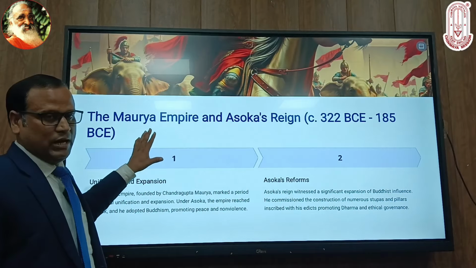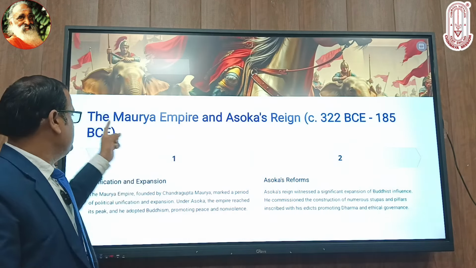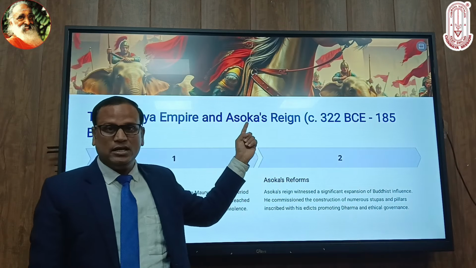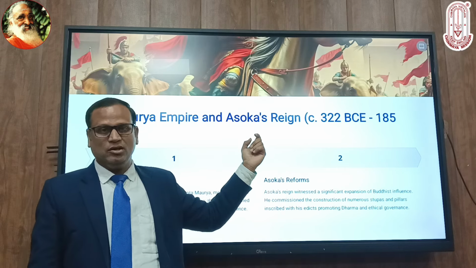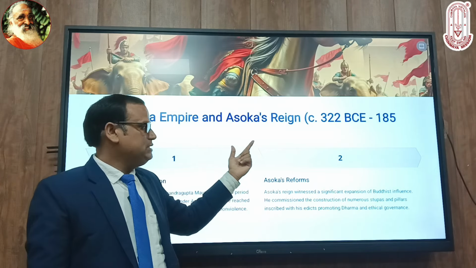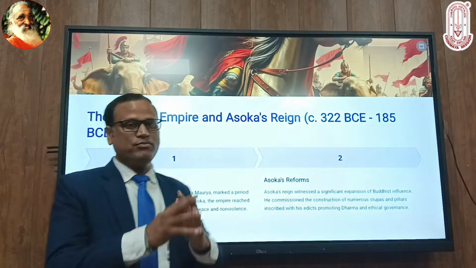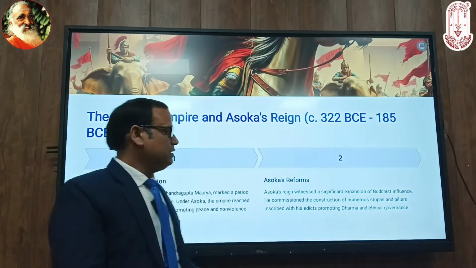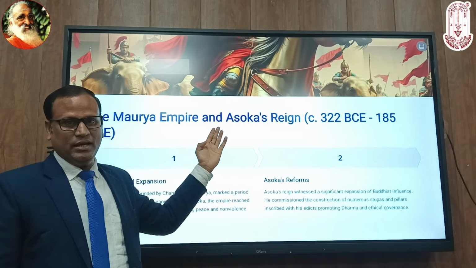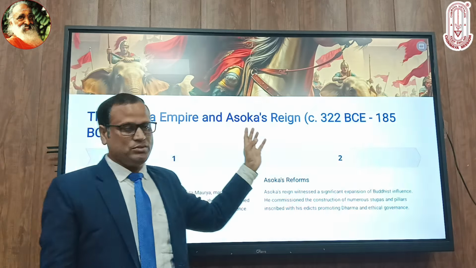Now, after this change, one dynasty emerged here, the Mauryan dynasty. And Asoka is here because Asoka is great for his deeds. And what are the changes here? First time we were united in India. This was a central kingdom in India under the Mauryan Empire. There were many rulers, but I would like to talk only about Asoka.